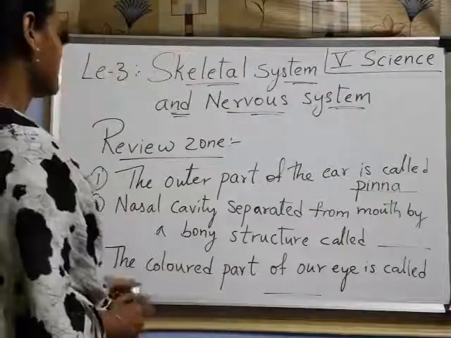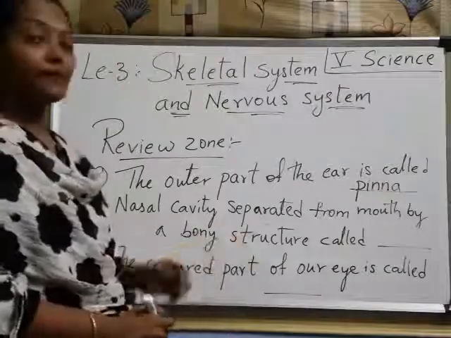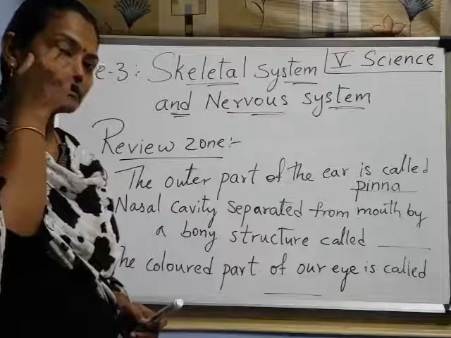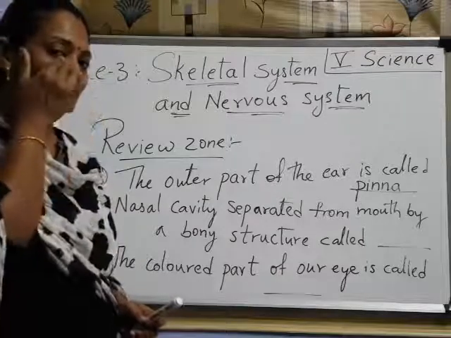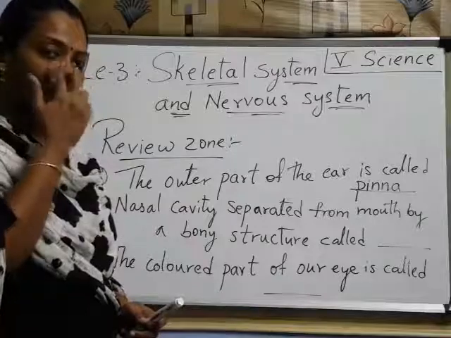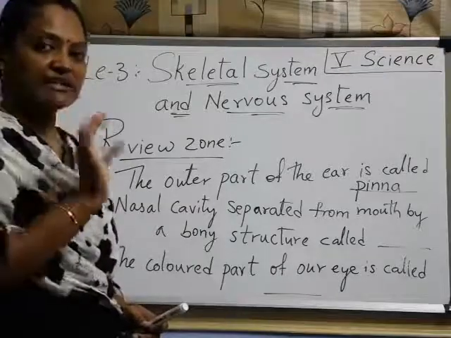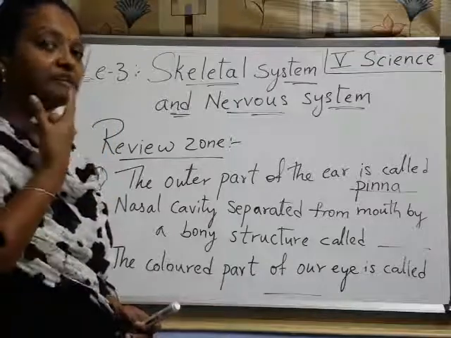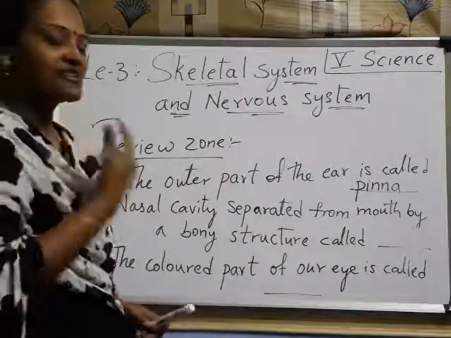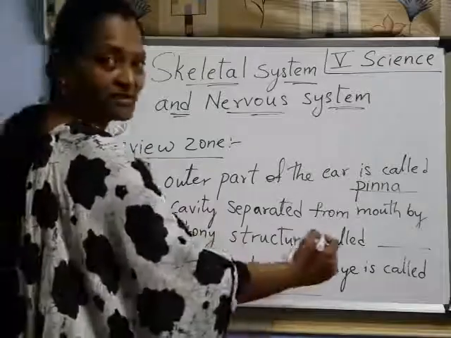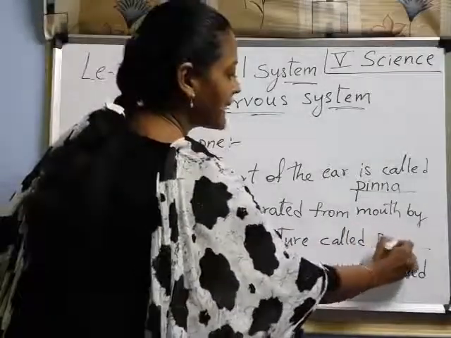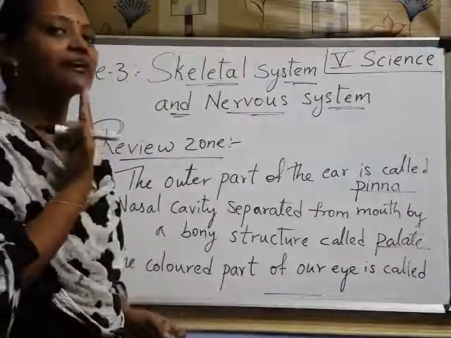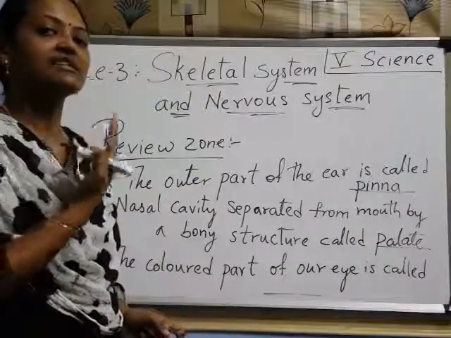Okay. Next, the nasal cavity separated from the mouth. This is the mouth. This is the nasal cavity here inside. After the two nostrils, the part at the back of the two nostrils, we find a cavity, that is the nasal cavity. Space, nothing but space, that is the nasal cavity separated from the mouth. What is that bony structure? What do we call the bony structure there? Nothing but the palate. Right, children? If you touch with your tongue up, that is the palate.